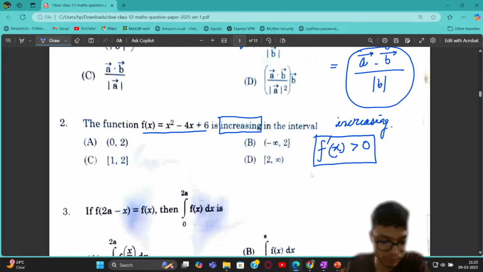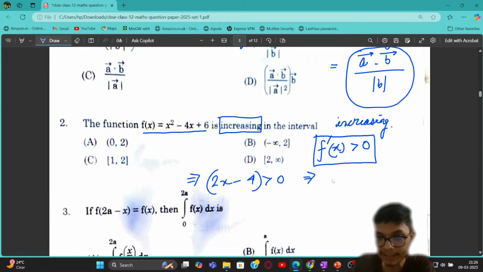Please go to the video and check that I have already said that this question is definitely going to come up, and you can see that this question has already come up, right? If I take the first derivative, the first derivative of f of x is going to be 2x minus 4, and that should be greater than 0. So from here, I will get 2 common, x minus 2 should be greater than 0. So x should be greater than 2, right? So for strictly increasing, x should be in 2 comma infinity, right?